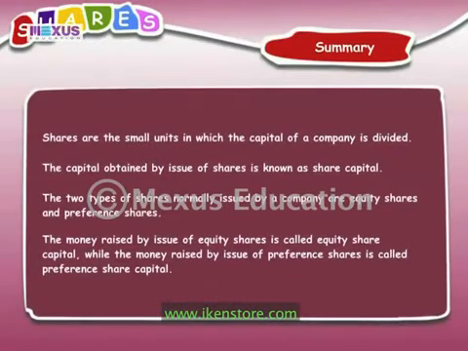To summarize, shares are the small units in which the capital of a company is divided. The capital obtained by issue of shares is known as share capital. The two types of shares normally issued by a company are equity shares and preference shares. The money raised by issue of equity shares is called equity share capital, while the money raised by issue of preference shares is called preference share capital.